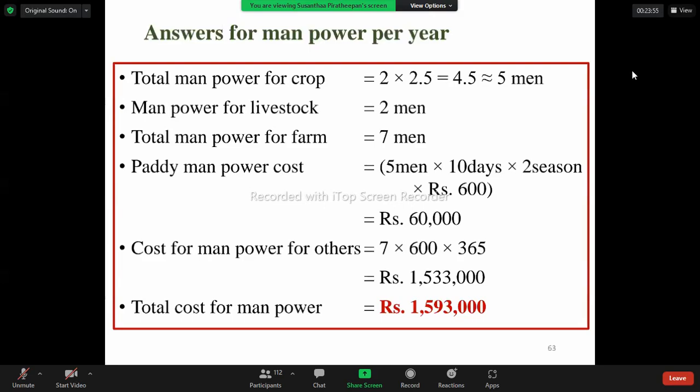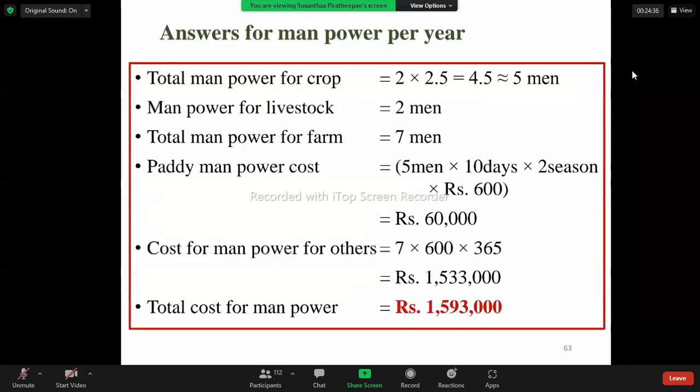And other than the paddy, we need 7 persons for the farm. So 7 persons into 600 rupees, that is the salary per day, has to be multiplied by 365 days in order to get the cost of the manpower for the farm. Farm means maintaining both crops and livestock. For paddy, it is different, okay? So when we are calculating the manpower, we have to add both the paddy as well as the farm.